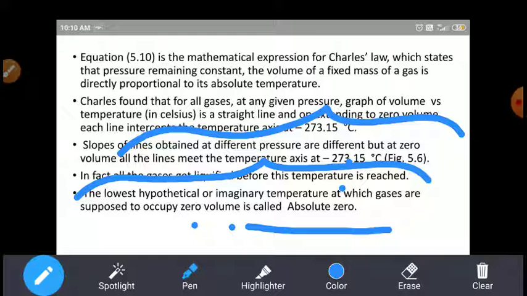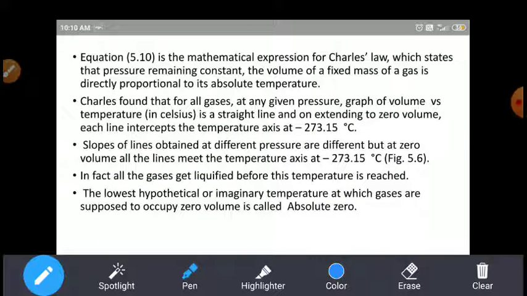So in this case Charles concluded that the volume of the gas depends upon the temperature. The volume of the gas depends upon temperature.